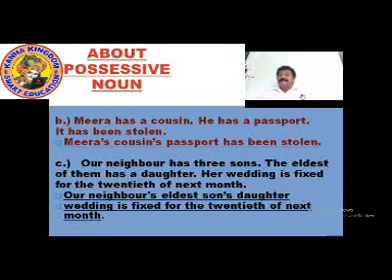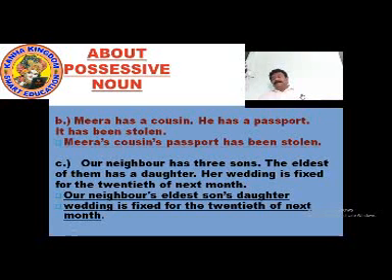We are learning more about possessive nouns. In the last sentence we have seen express the idea in each item in one sentence using the possessive form of noun. Now we are looking at the second sentences. Meera has a cousin. He has a passport. It has been stolen. So now here there are three sentences where it says Meera has a cousin. He has a passport. It has been stolen.